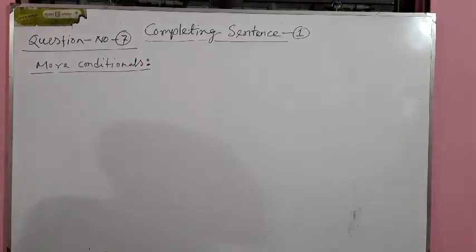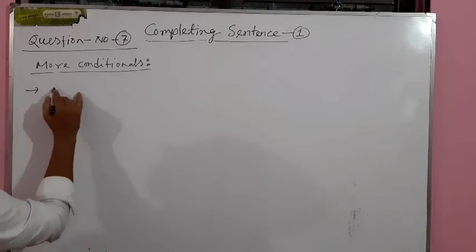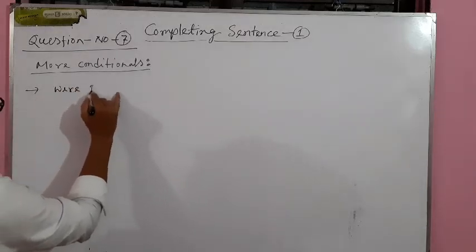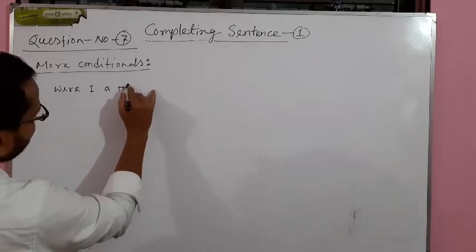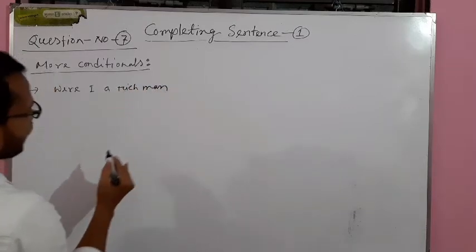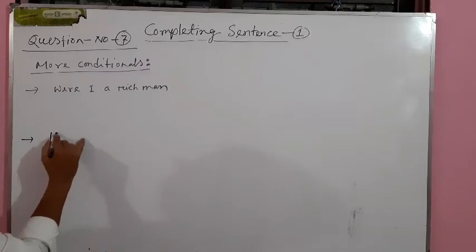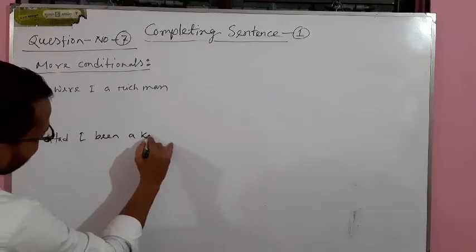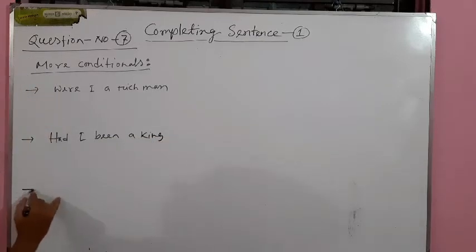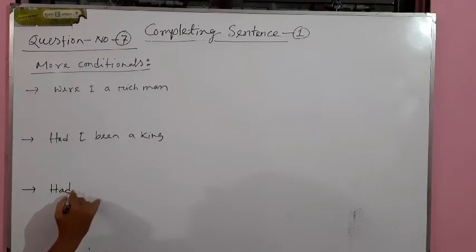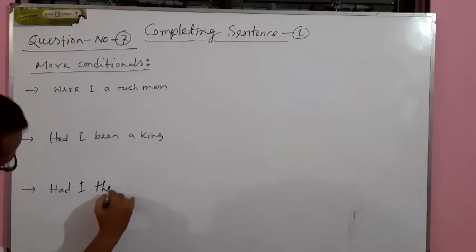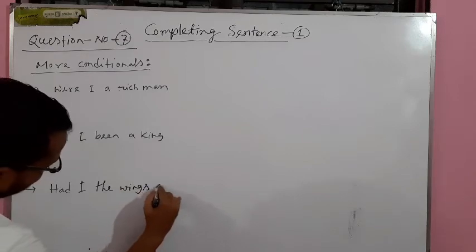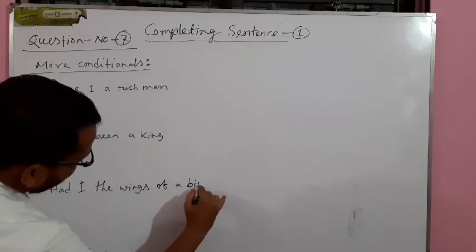You will find some sentences without if, but these sentences are also conditional sentences. Look at the sentences. For example: Were I a rich man. Sentence number 2: Had I been a king. And third sentence: Had I the wings of a bird.